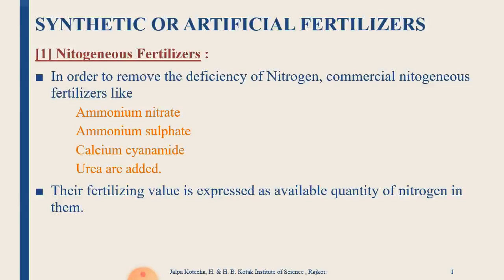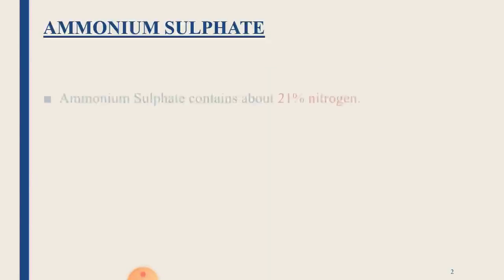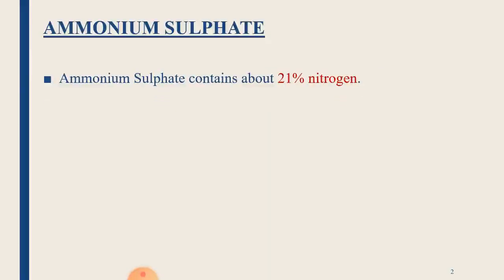We know that a fertilizer is generally expressed in terms of its percentage nutrient. So we express this as percentage nitrogen, and all the nitrogenous fertilizers are soluble in water and are well assimilated by the plants. Generally, in their nitrate form these nitrogenous fertilizers are absorbed by the plants. So ammonium sulfate contains about 21% of nitrogen.